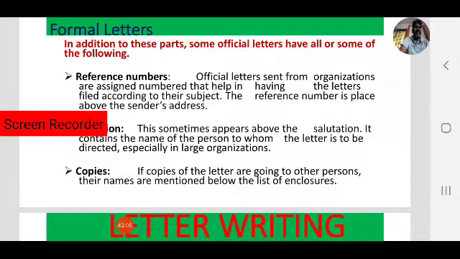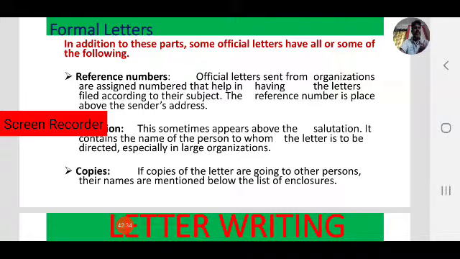So in that case, they mention a reference number. The reference number is placed above the sender's address. So above the sender's address, first they mention the reference number, then the sender's address, then the date, then the to address, like this. In some cases we have to write reference numbers, in other cases we may not.